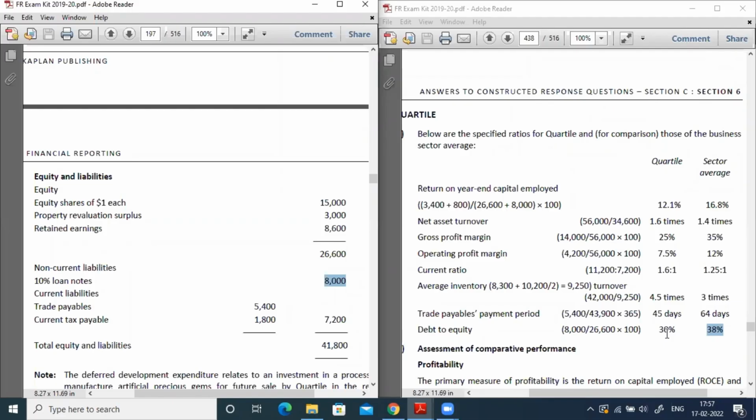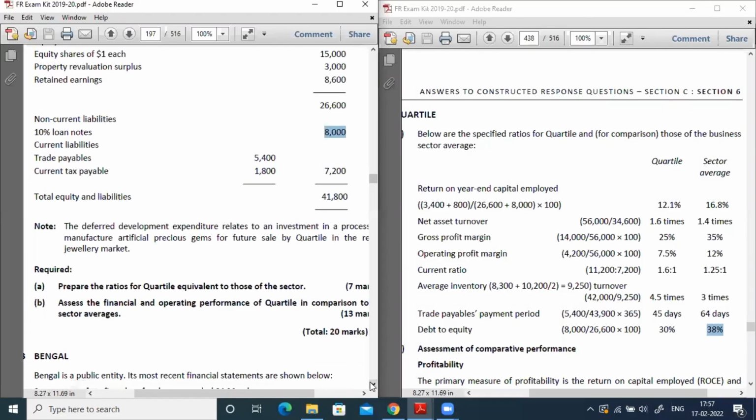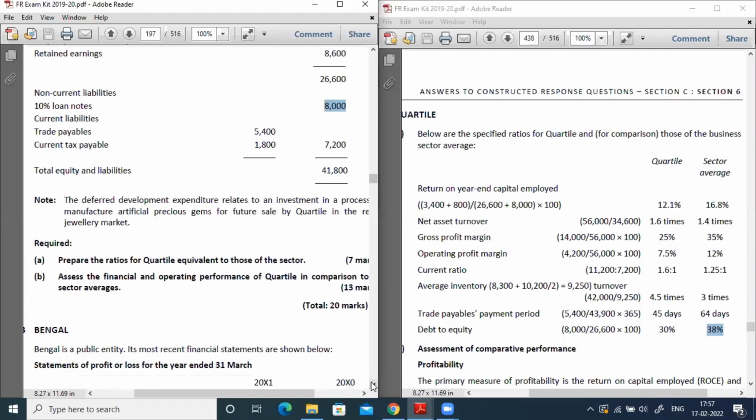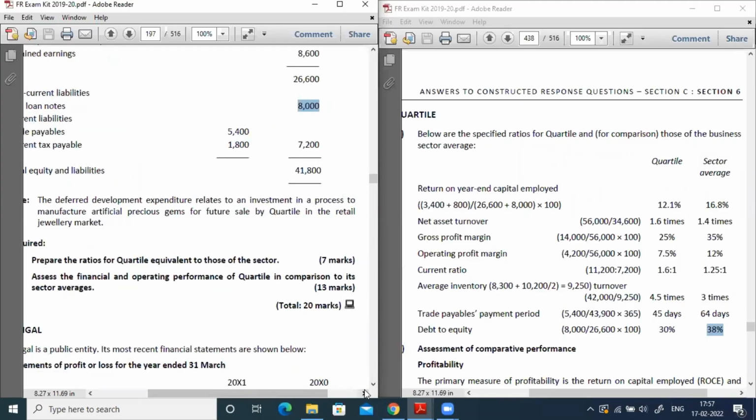Clear, sir. Yes. Now just see the second requirement in the question. So the first requirement we are done, 7 marks is done: prepare the ratios for the quartile. Now the second requirement is to assess the financial and operating performance of quartile compared to the sector. So we need to compare the sector ratios with the quartile ratios, and we need to assess the financial performance.